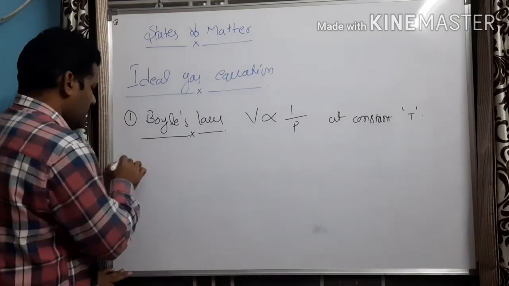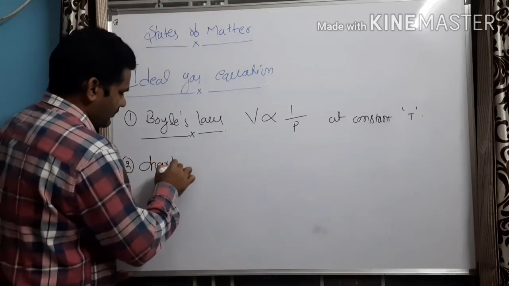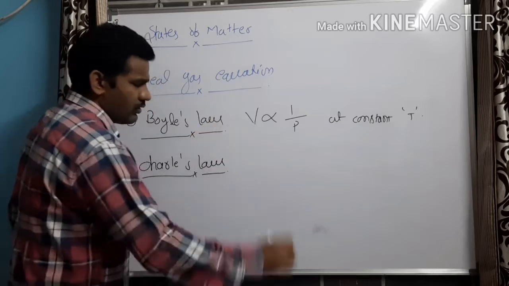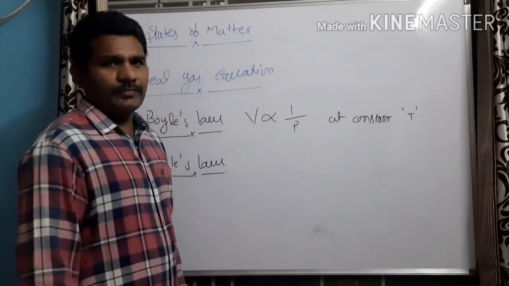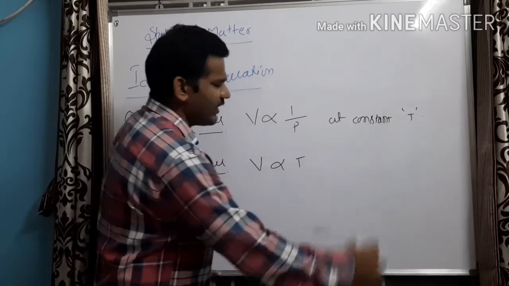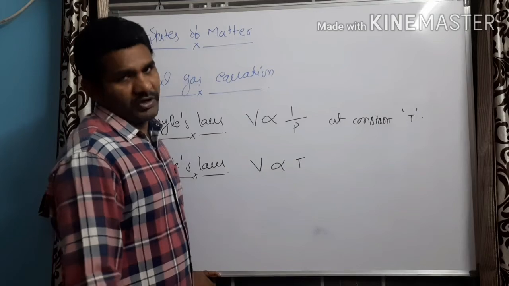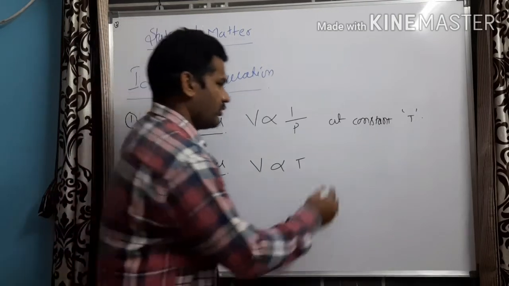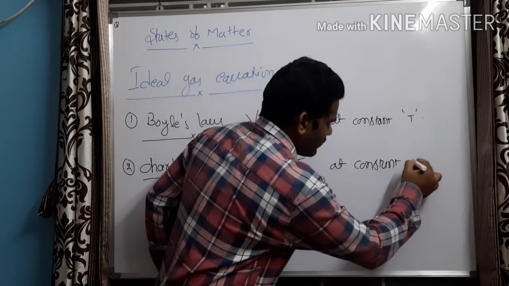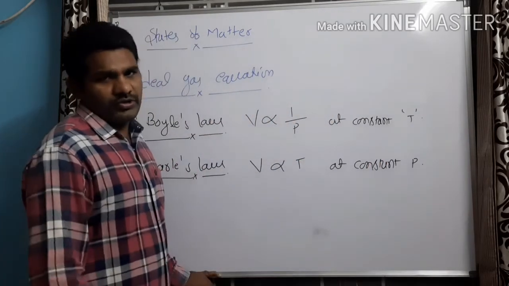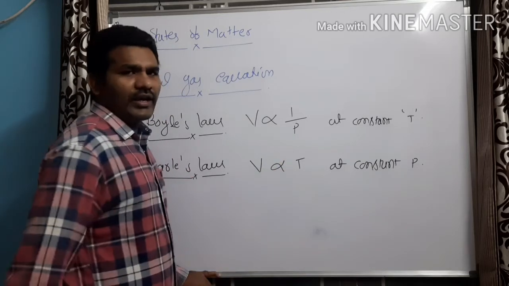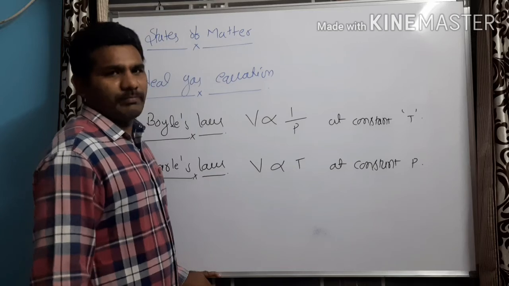The second law we are going to learn is Charles' law. According to Charles' law, volume of a given mass of gas is directly proportional to temperature at constant pressure. According to Charles' law, volume of a given mass of gas is directly proportional to its temperature.